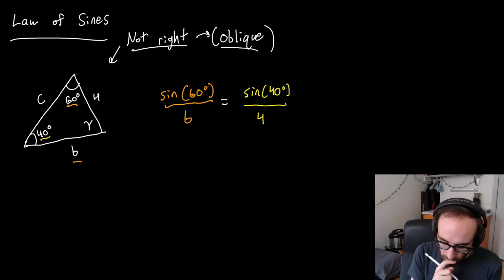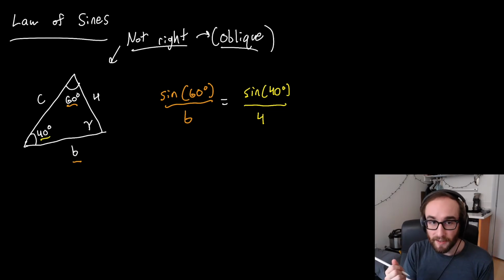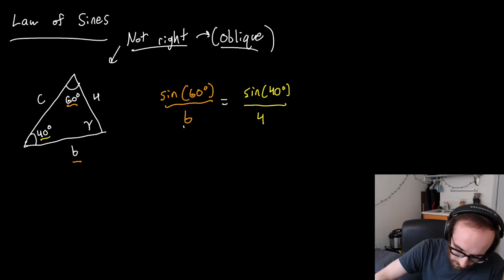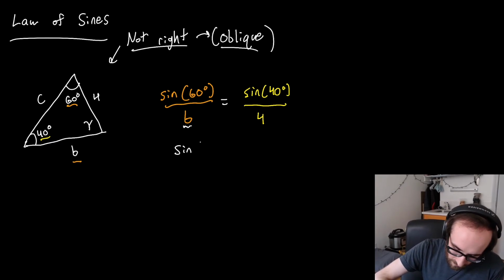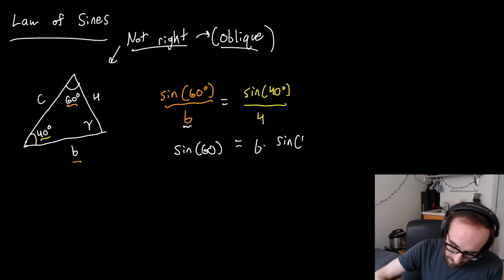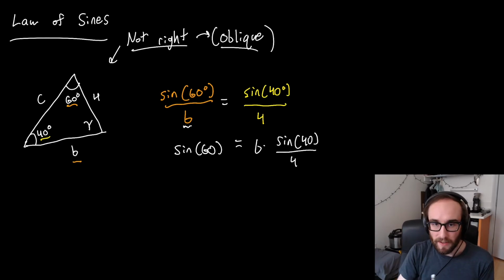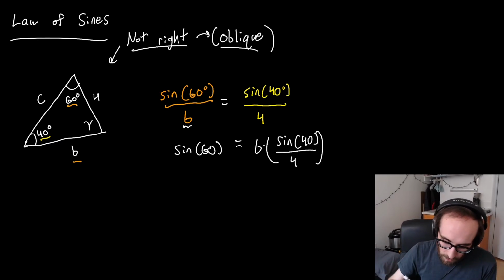When we take sine of 60 and sine of 40, we'll just get some numbers. We're trying to solve, in this case, for b. So what we can do is multiply both sides by b, giving sine of 60 equals b times sine 40 divided by 4. And then divide both sides by this value over here.